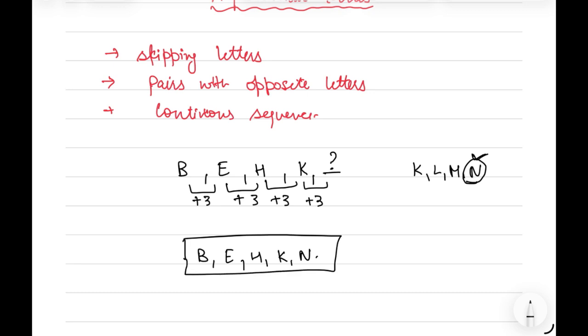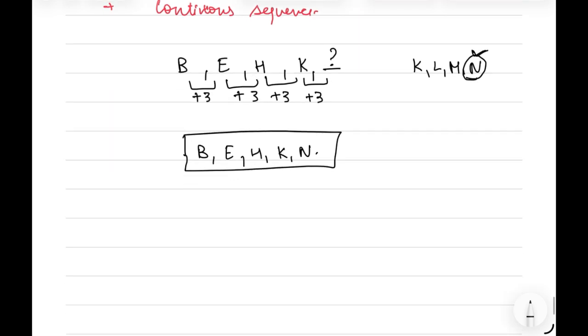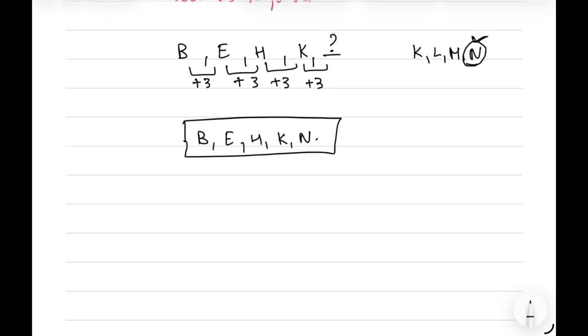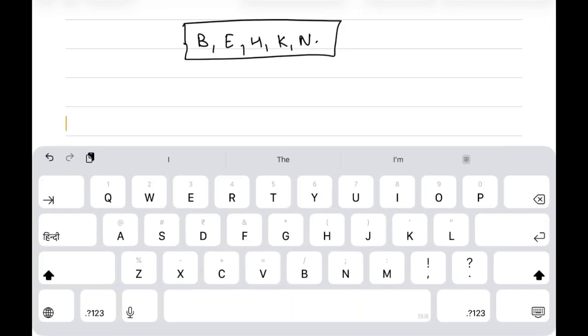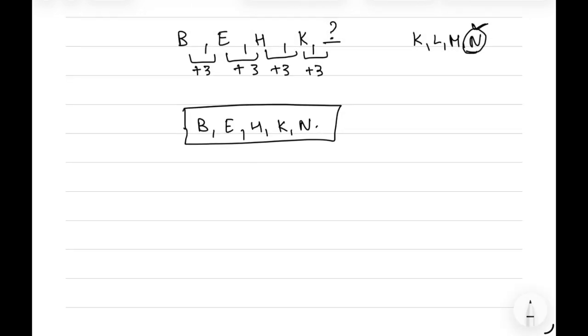This type of question can also be formed. And some missing term we also have to find out. One question we have is, we have to find out the missing term. We are given some sequence and we have to find out the missing one. The question is,